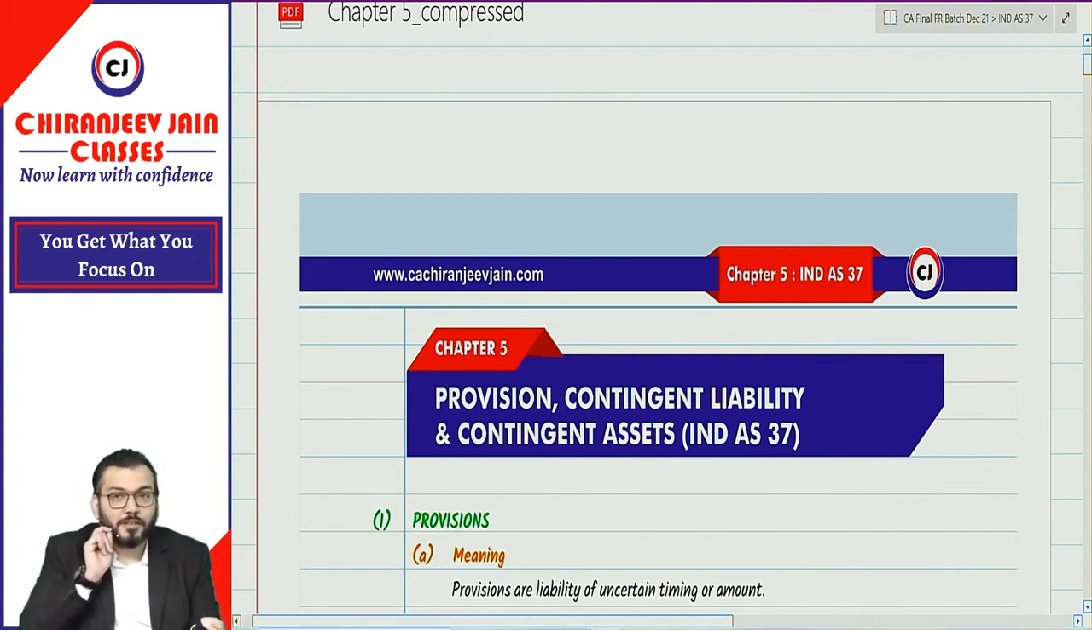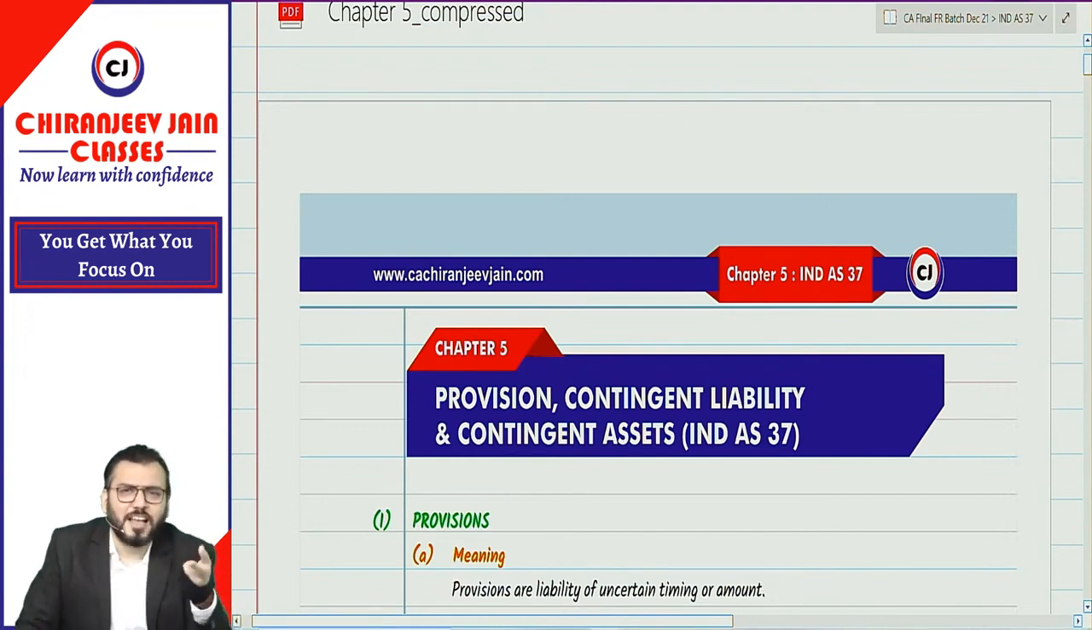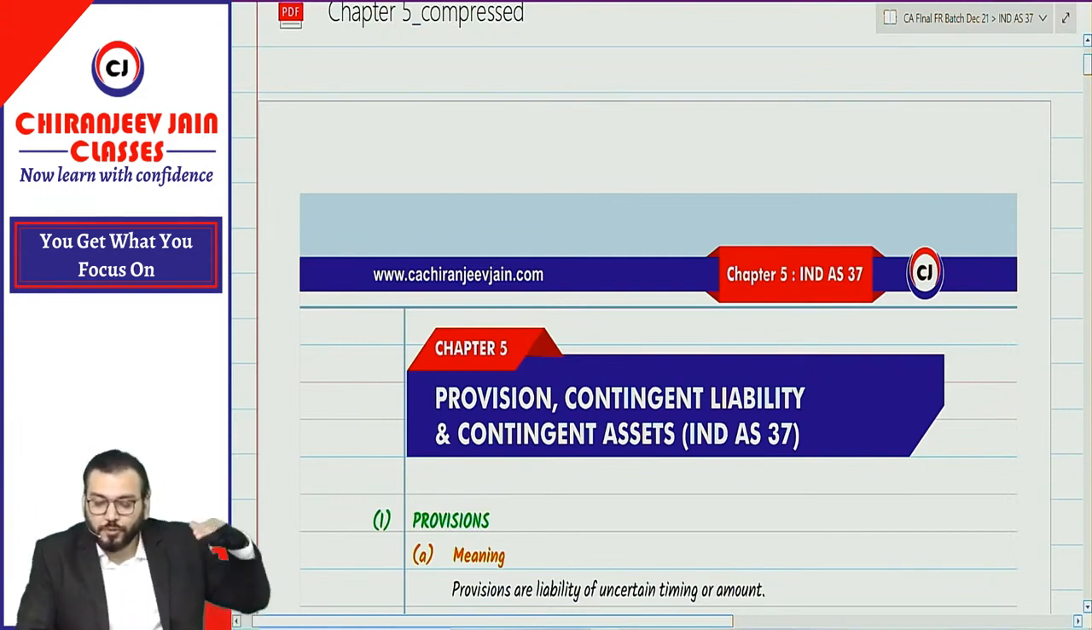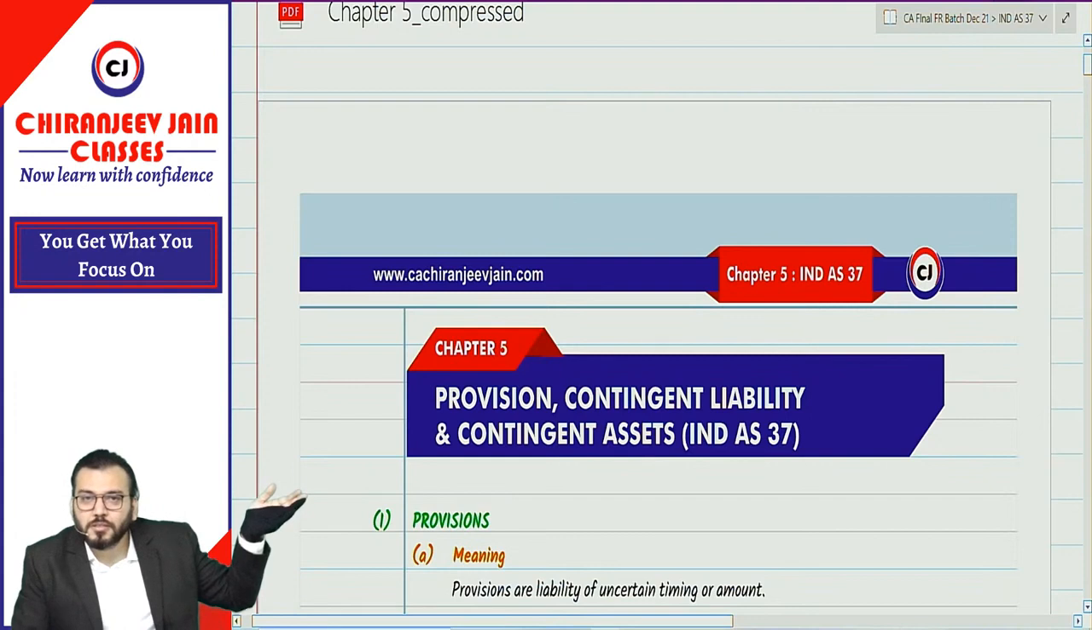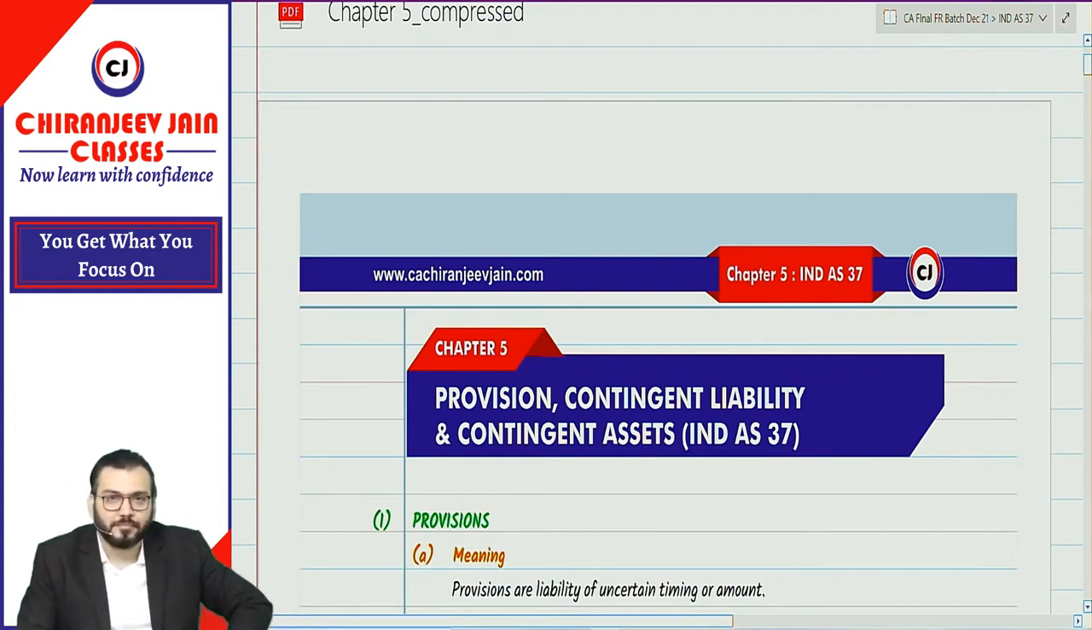Understood? Anyone saying provision is a liability? You are saying provision is a liability, why? Known liability. Which will occur? In the future. Surely occurred means certain. Means provision is certain. I already said provision is not certain.